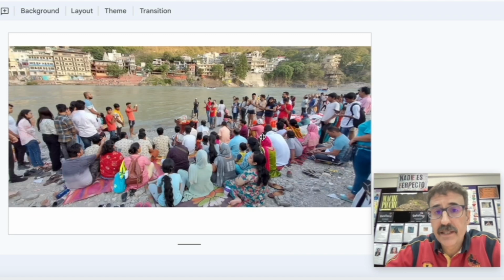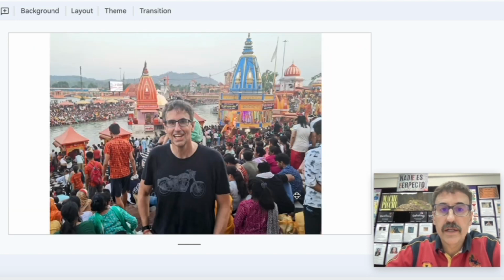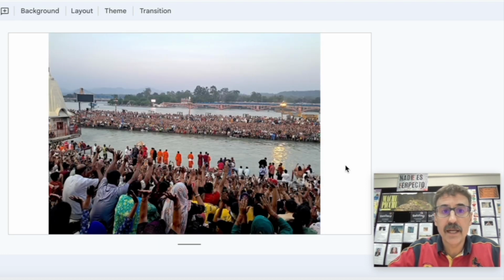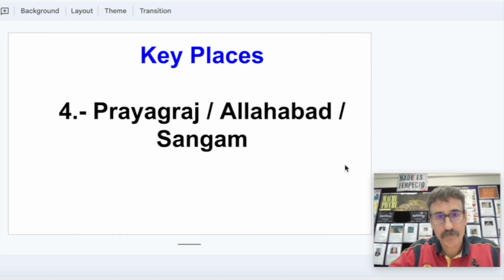It can be very informal. This is a photo that I took in the Ganga River in Rishikesh, or it could be more formal. For instance, this is another photo that I took in Haridwar. In this place called Har Ki Pauri, every evening of the year, it is going to be crowded with people doing the ceremony and getting into the water. It is going to look like this. It is not because it was a special event. There are special events, but every time that I have been, it has been like this. So a very interesting place to visit in India.